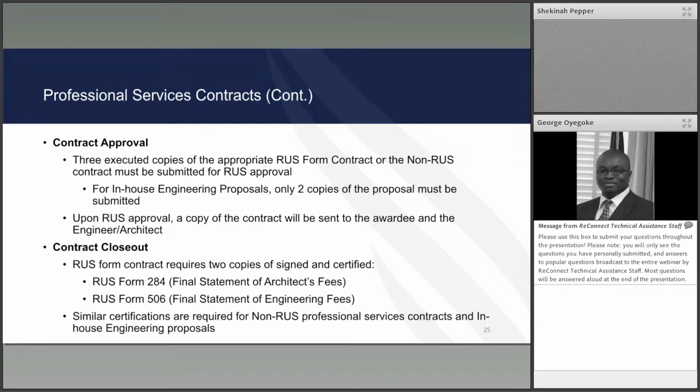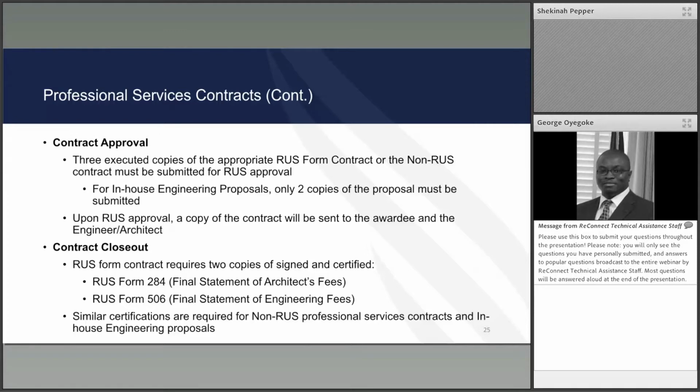We have changed this process a little bit because right now for contract approval, there are three copies of the contracts that are executed. However, because we are working remotely now and because of the pandemic, we are asking that you scan a copy of the executed contract and email it to your GFR. The GFR will forward it to appropriate reviewers within the program, who will contact you if there are any questions or concerns.